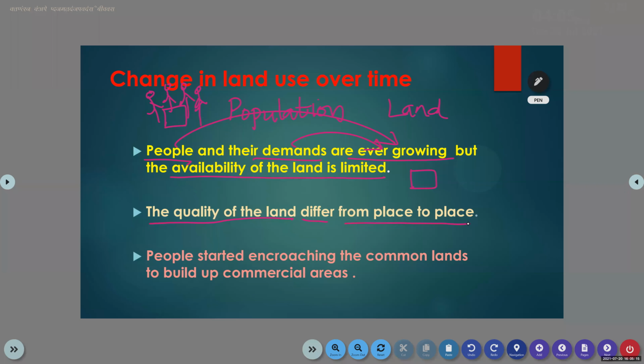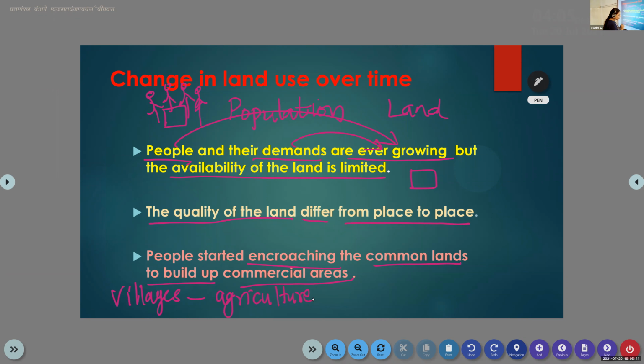People started encroaching the common land to build up commercial areas. We know that in the village area, people started to utilize the forest for agriculture. In villages, people started to do agriculture because they want to live.